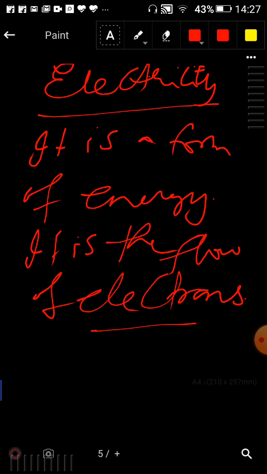Okay, so when the atoms or molecules are in the ion stage, the flow of electrons can be seen. The flow of electrons is possible because when the atoms or molecules are losing or gaining electrons, they attain the ion state. So during the losing or gaining process, these electrons can flow from one atom to the other atom. So during that time electricity can be generated.